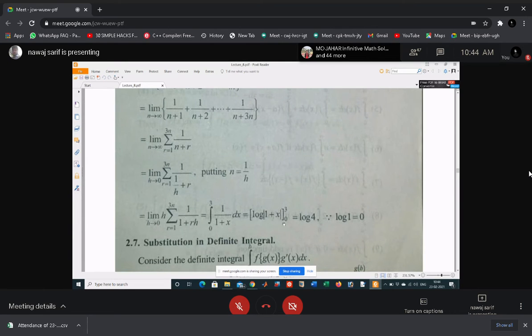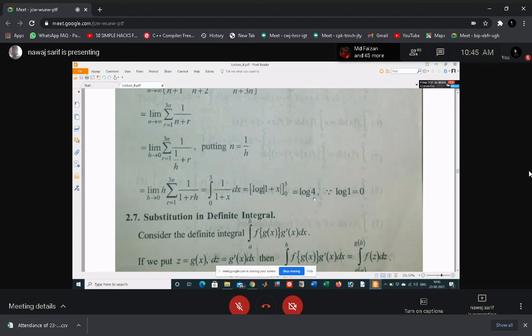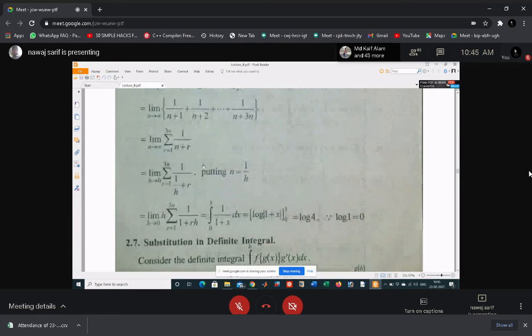The integration of this is log of 1 plus x, from 0 to 3, and this gives you log 4. That means the sum of this sequence is log 4. Do you understand this example? Just try to sum up the sequence in the form of rh, then put x in place of rh, then integrate, and you will get the answer.